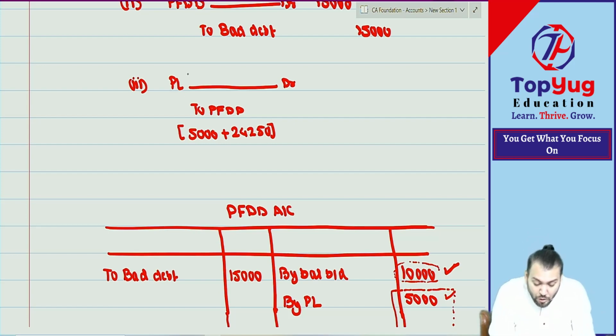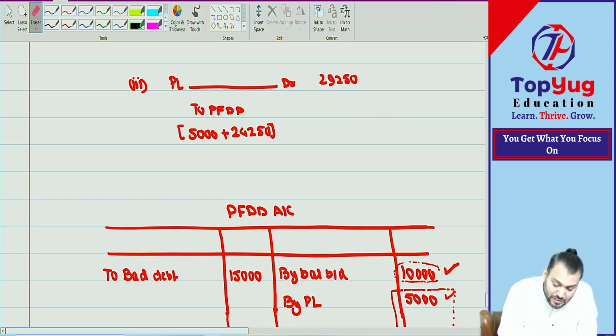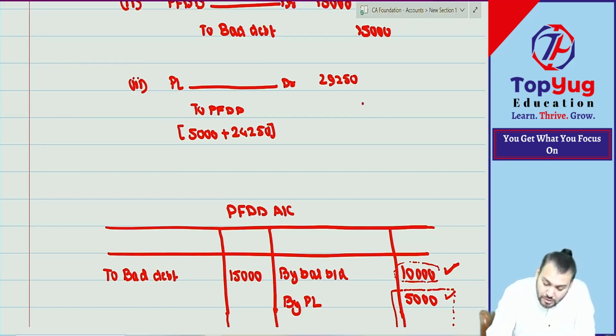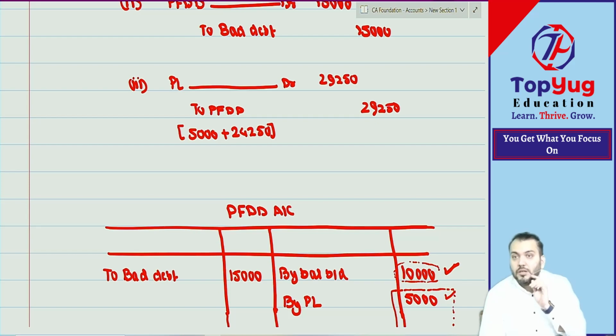So how much provision did you actually create? The provision created is 5,000 for the previous year, and for the current year, how much? 24,250. Total becomes how much? 29,250. Students make mistakes here. They will not be able to understand actually what this is. Have you understood this point?